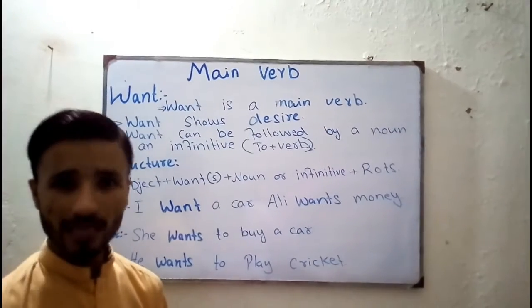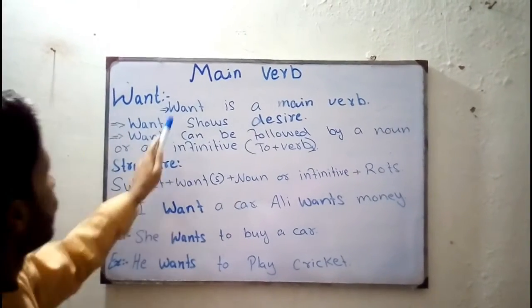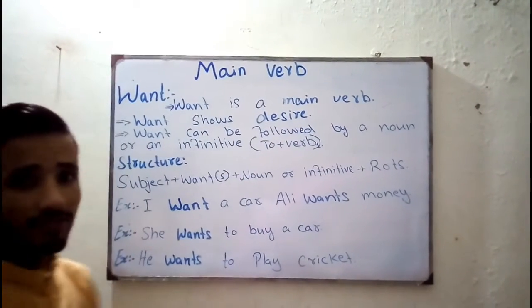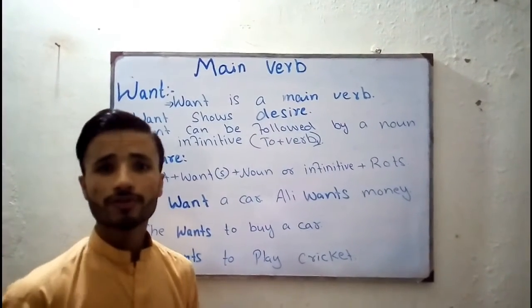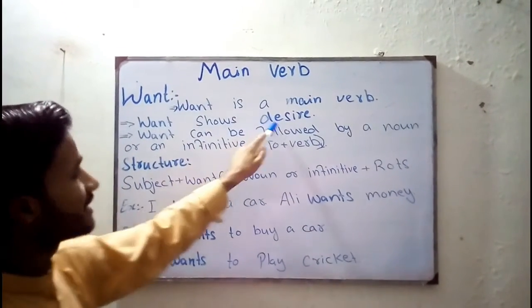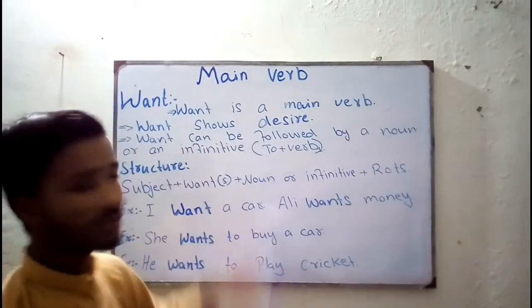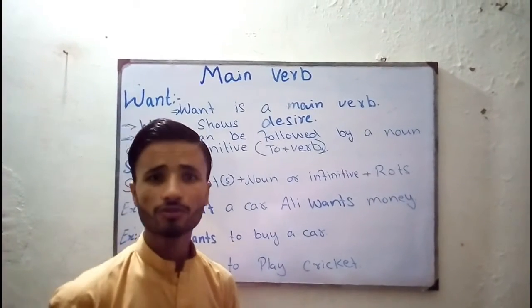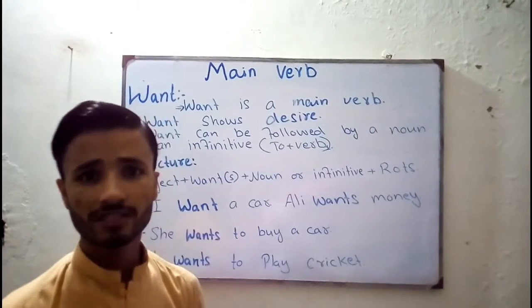Now what is want? I am going to explain it. See, want is a main verb, we know that, right? Now what is the function of it, and you know how to use it, where to use it, and what's the meaning of it, right? See, want shows desire. Want shows a person's desire or wish. Desire means wish, right? It is used to show a person's desire or wish.